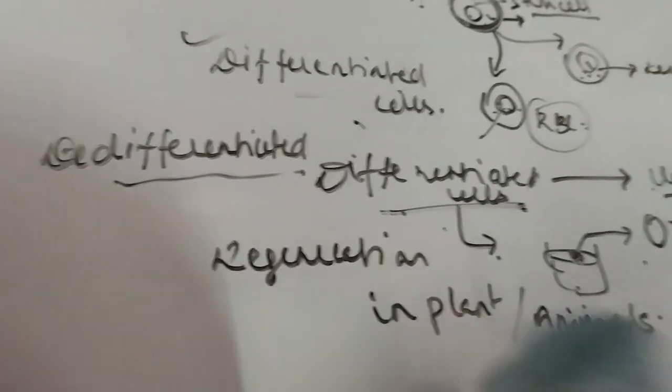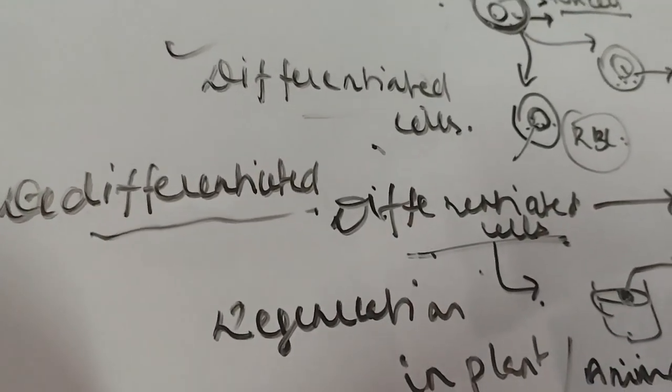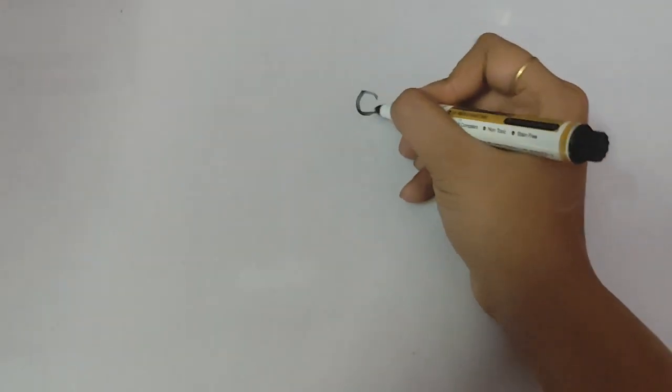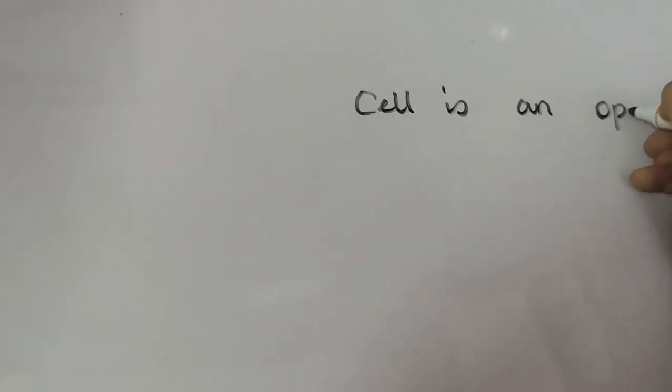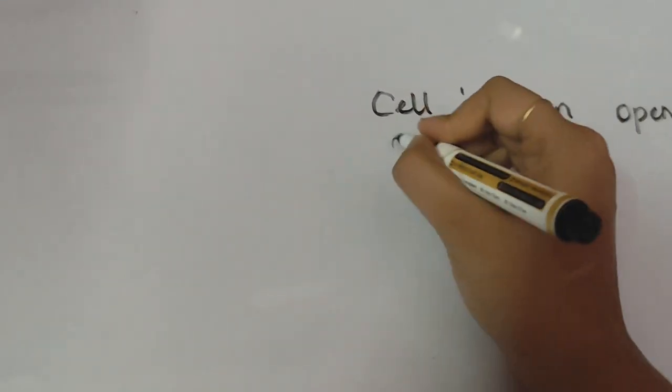Now let us see one more thing about the cell. We have often heard that cell is an open system. Let me explain this. Cell is an open system.